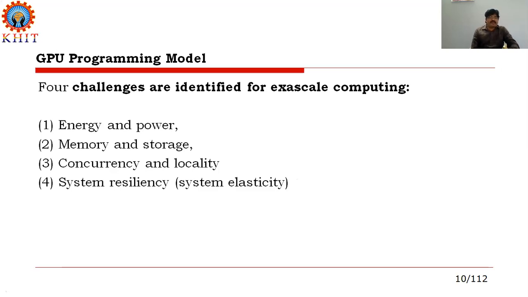Another one is memory and storage. Another is exascale computing and system elasticity. And the next one is concurrency and locality. So we can easily identify the locality, and in parallel we can run more than one system if we effectively use the GPU programming model.